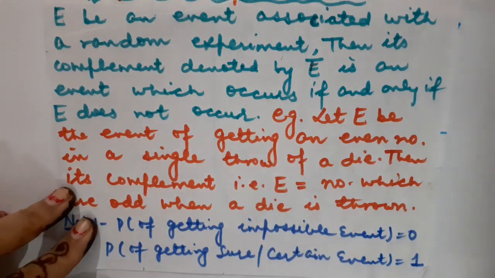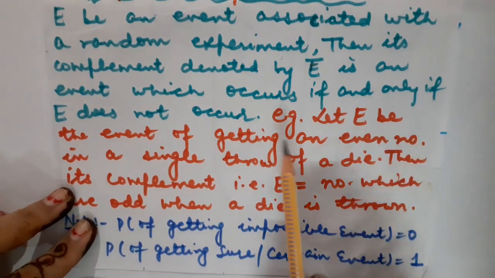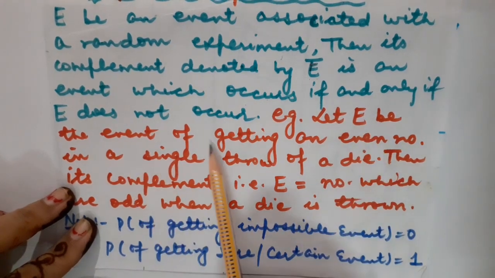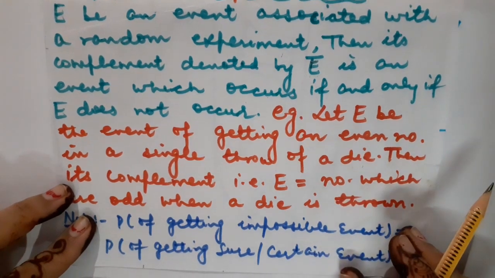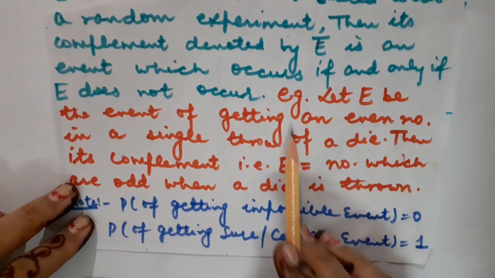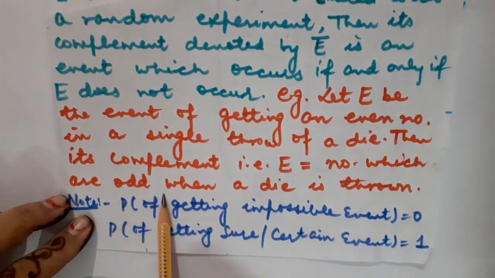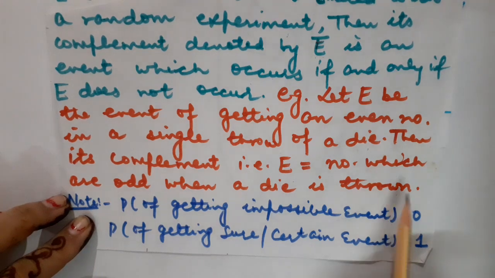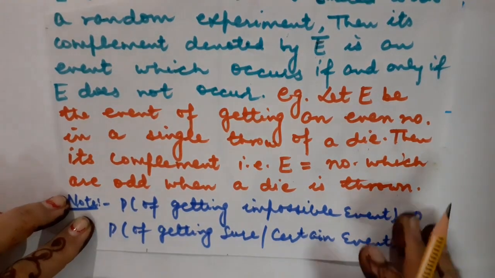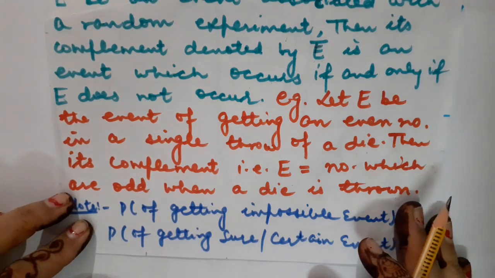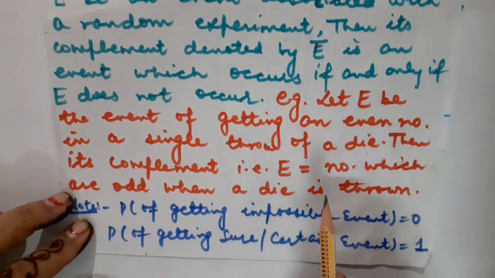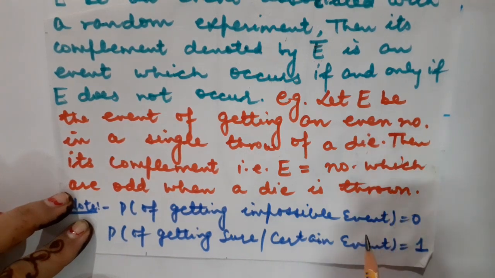Fine. For example, let us read it first, then I will explain. Let E be the event of getting an even number in a single throw of a die. What will be its negation, or what will be the complement of this event E? That will be getting an odd number when a die is thrown. For example, if I throw a die and want the event to show prime numbers, you know that prime numbers are always greater than 1 and have exactly two factors, 1 and the number itself. So the prime numbers in that case are 2, 3, 5.